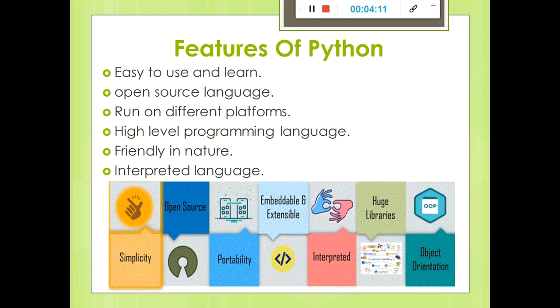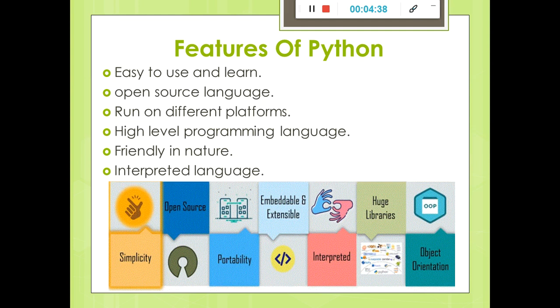Python can run equally on different platforms such as Windows, Linux, Unix, Macintosh. So it is a portable language. Portable means we can run it on any platform. We can even run Python on our mobile phones. And it is a high level programming language. What is the meaning of high level programming language? It means it's very user friendly in nature for developers. We can change it according to ourselves.